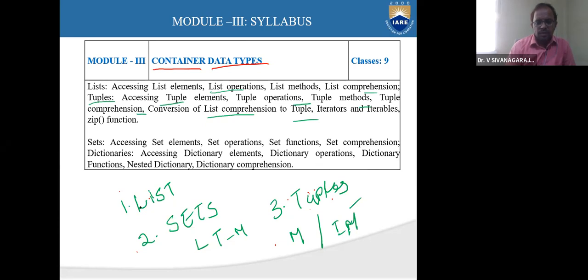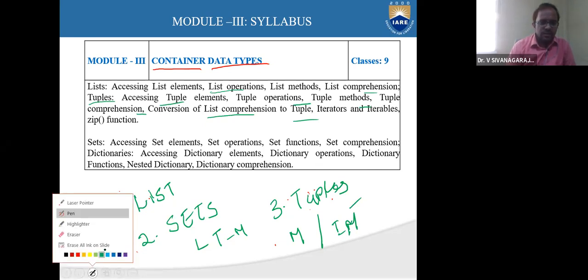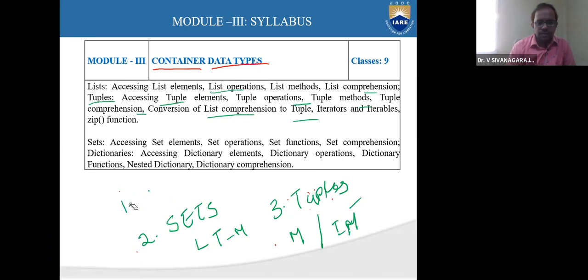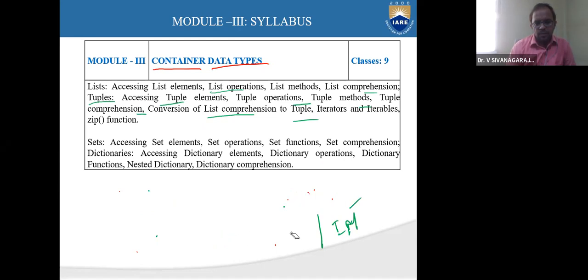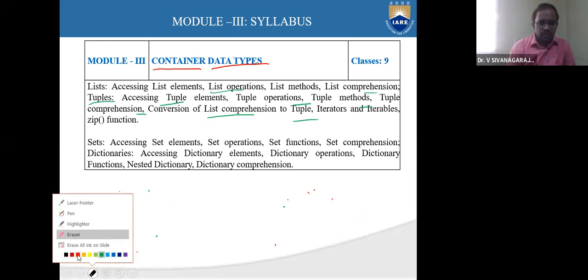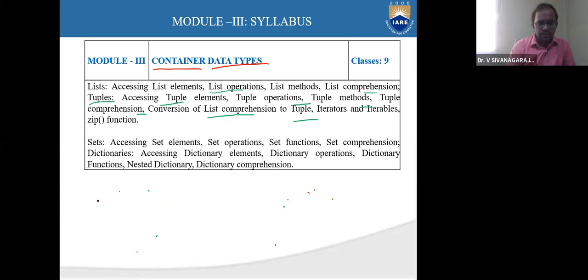We use these two quite frequently together. Also we can use them individually, but we use them as a list of tuples.